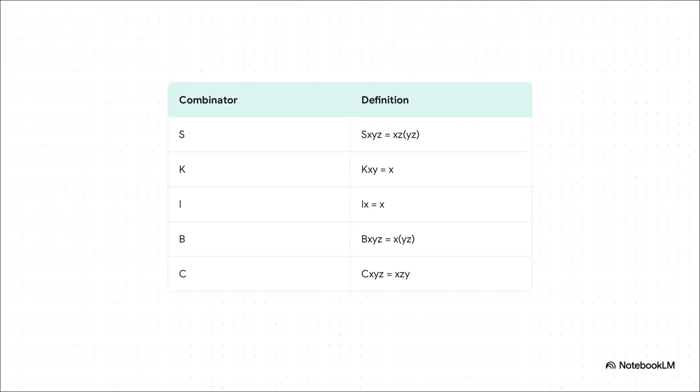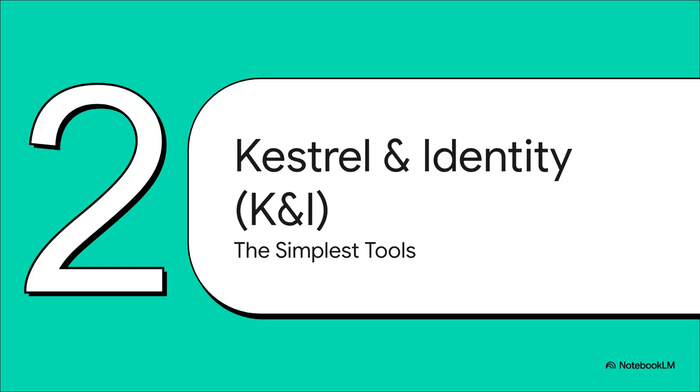Okay, so at a glance, I know what you're thinking. This looks like a bunch of abstract algebra, but try to think of each line as just a simple rule for shuffling things around. These equations aren't just abstract. They describe concrete actions, like duplicating an item, throwing one away, or completely changing their order. Let's meet them one by one. We're going to start with the 2 simplest tools in the box. These guys handle the absolute basics, making a constant value and, well, doing nothing at all.